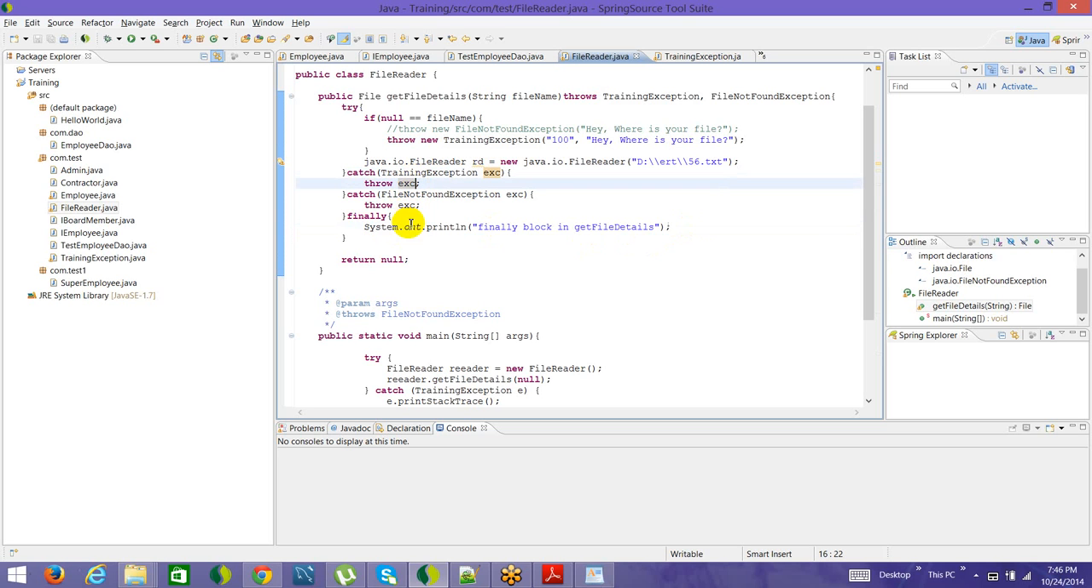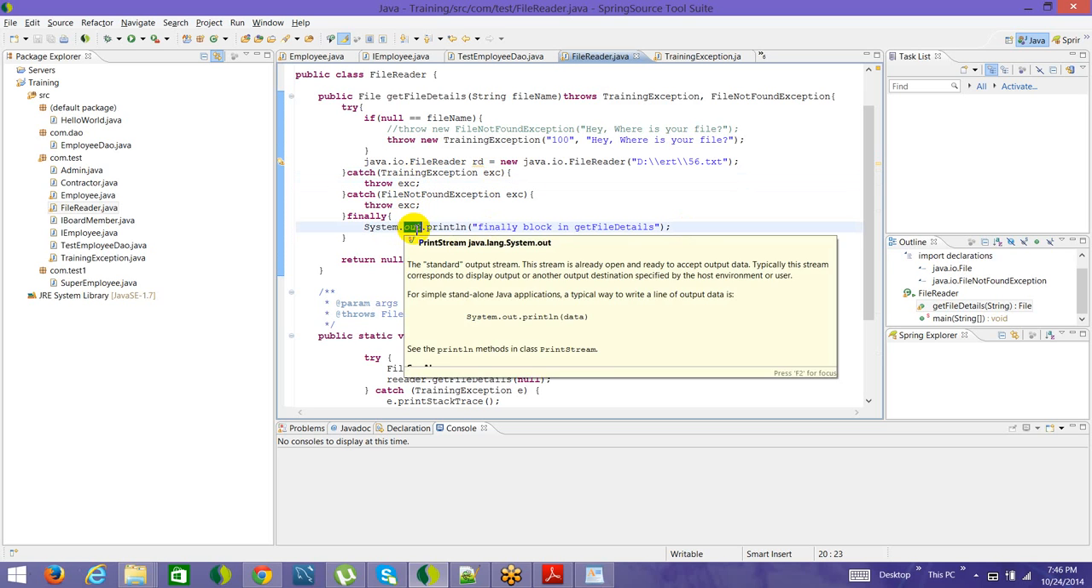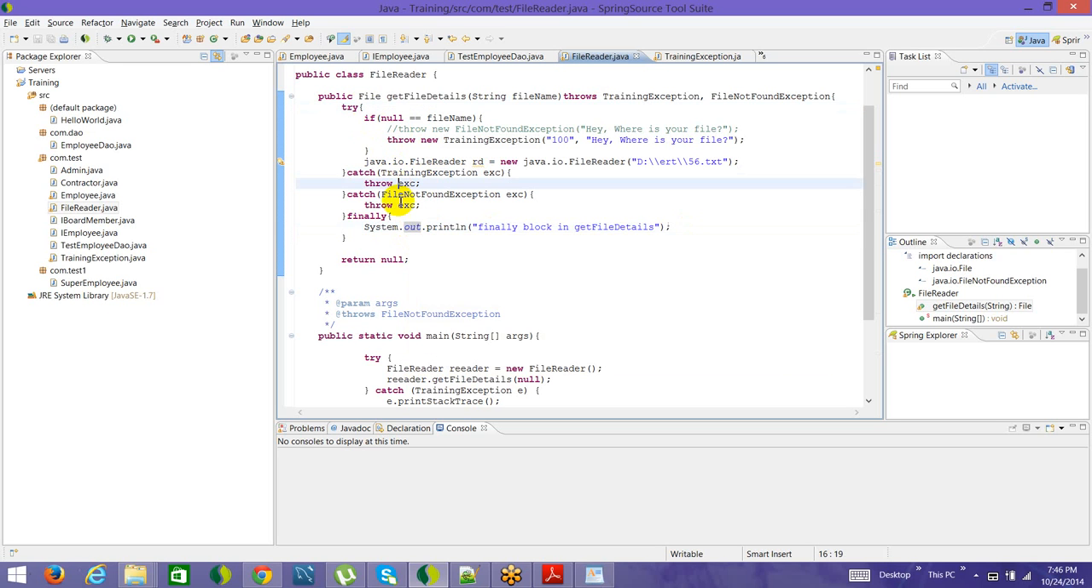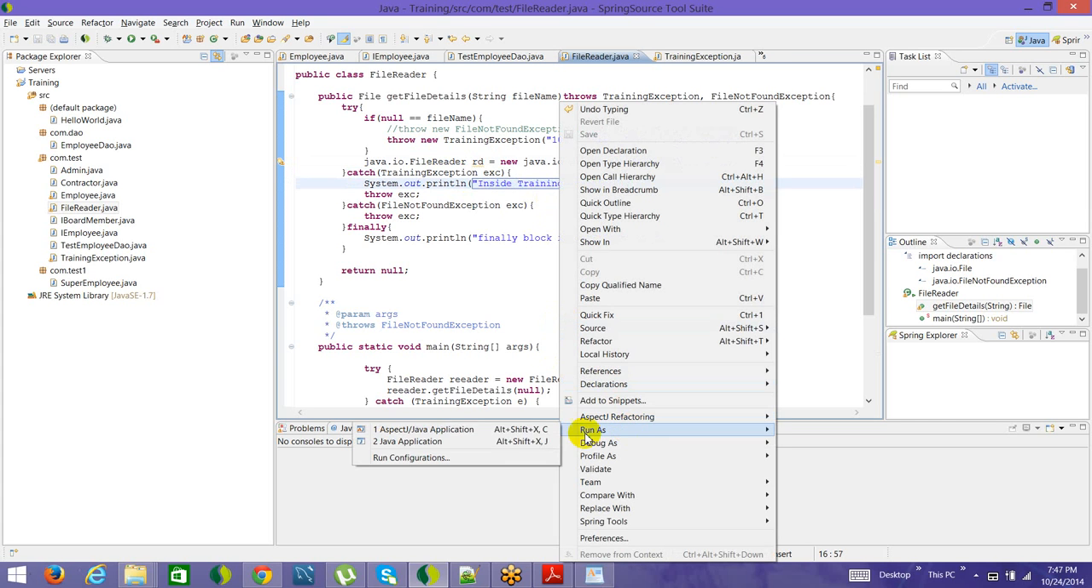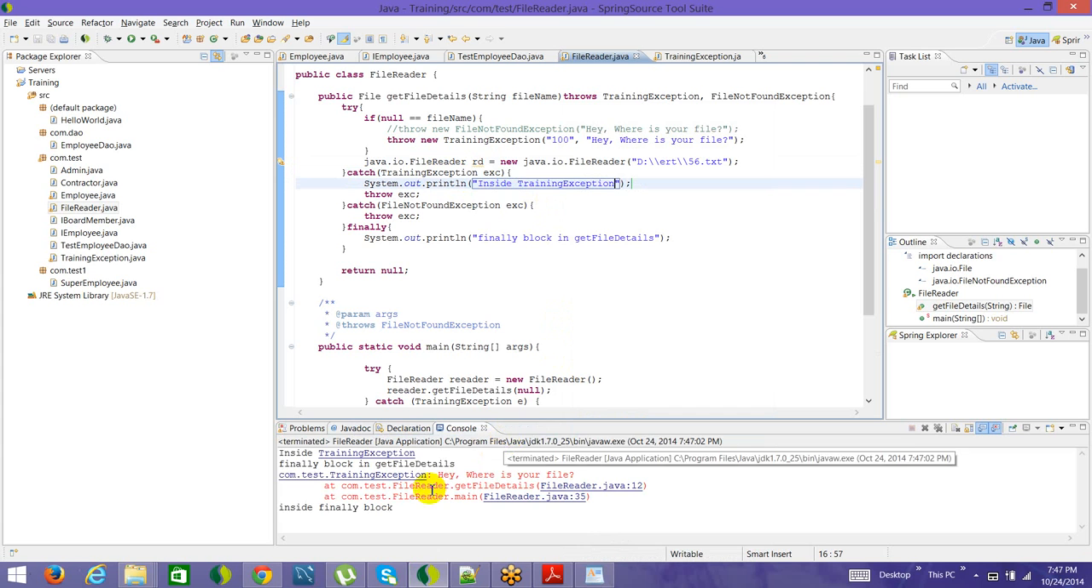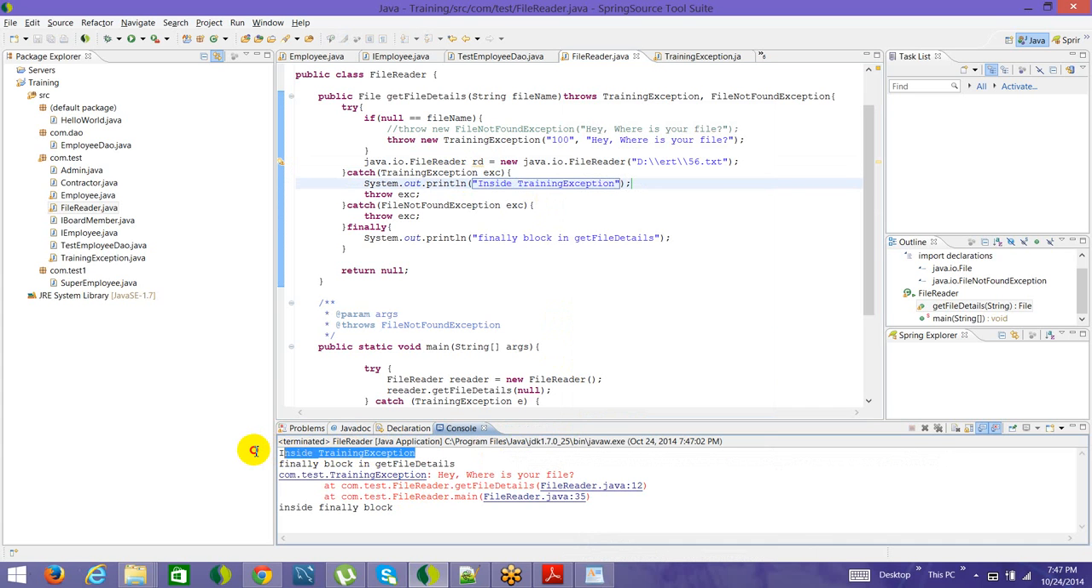So even though the finally block as such will get executed only after try, catch, finally. And even if you have a throw statement in between, Java will not throw anything unless the finally block is executed. And let's execute it. So we'll write here sys out inside training exception. Alright, so let's try to run it and see what happens. So the first is inside training exception.